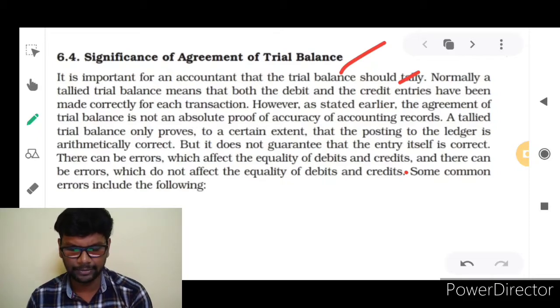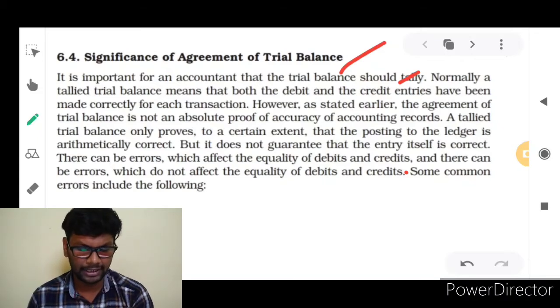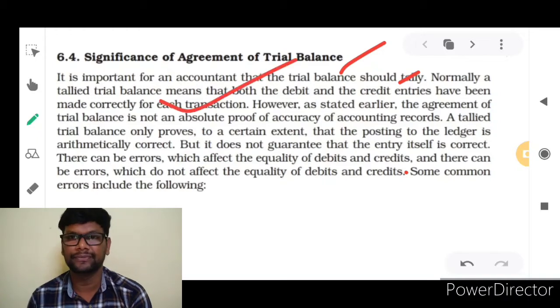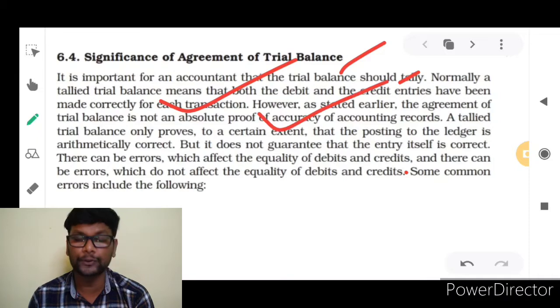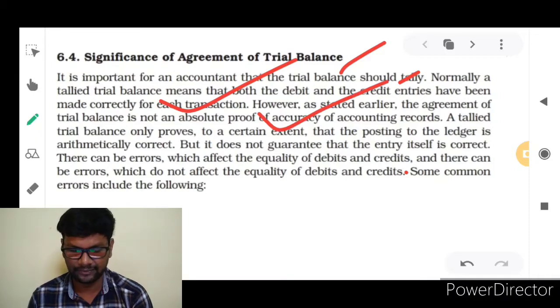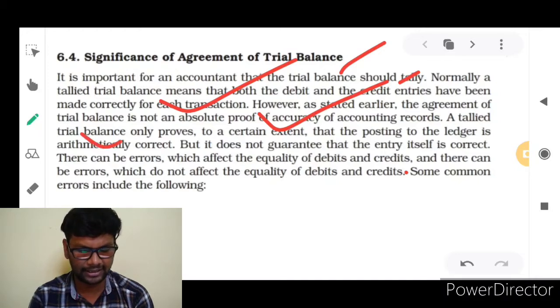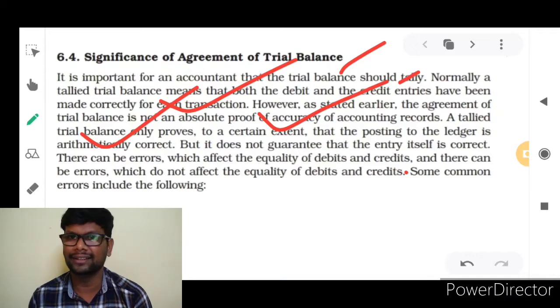Normally, a tallied balance means that both the debit and credit balances have been made correctly for each transaction. So normally we think, okay. However, as stated earlier, the agreement of trial balance is not an absolute proof of accuracy of accounting records. It is not an absolute proof of accurate results. A tallied trial balance only proves, to a certain extent, that the posting to the ledger is arithmetically correct. It is a certain extent only. So not completely, isn't it?